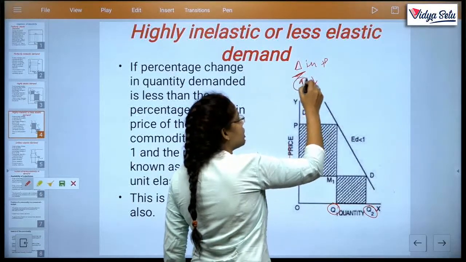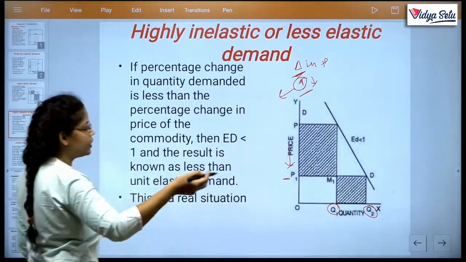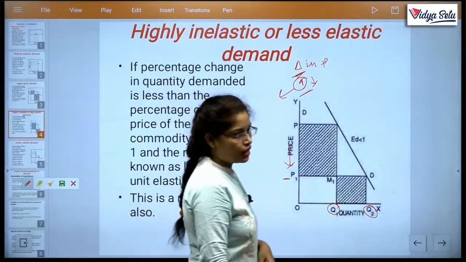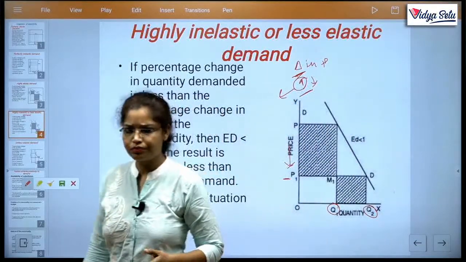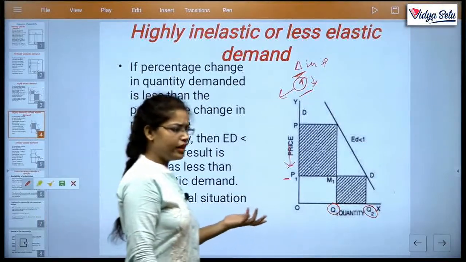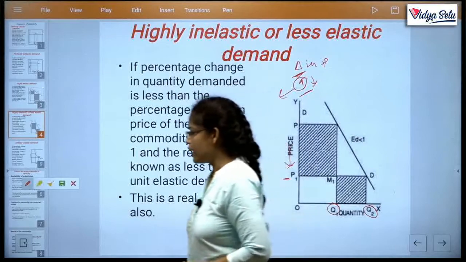So in upward cases price is more than change, but comparatively demands are not changed, and same if price decreases, accordingly demand remains same. Like salt, namak, if salt price increases, we don't reduce our consumption.